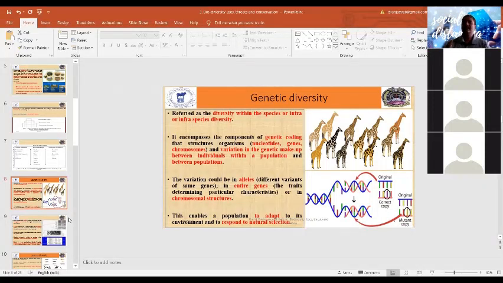These variations may be governed by different components, such as the genetic coding that structures organisms: nucleotides, genes, and chromosomes. All of these govern the genetic makeup of individuals, and thereby the variations between individuals. We also learned that when a cell divides, each cell of the individual produces copies.